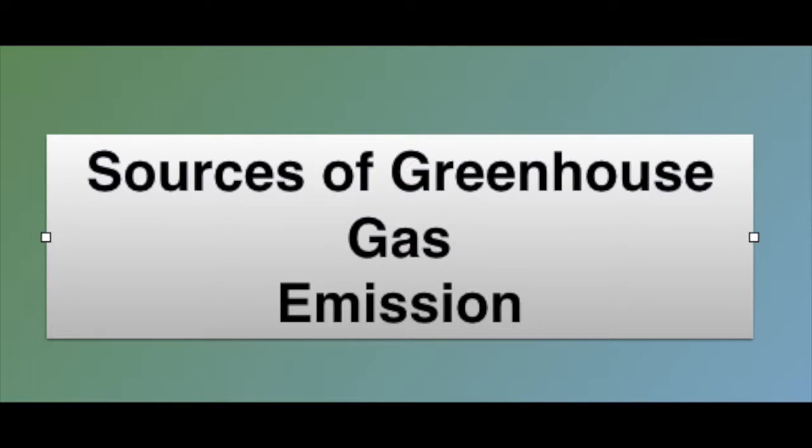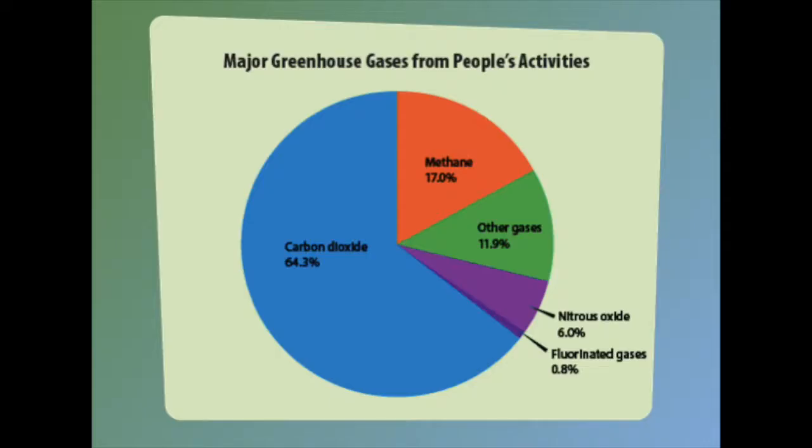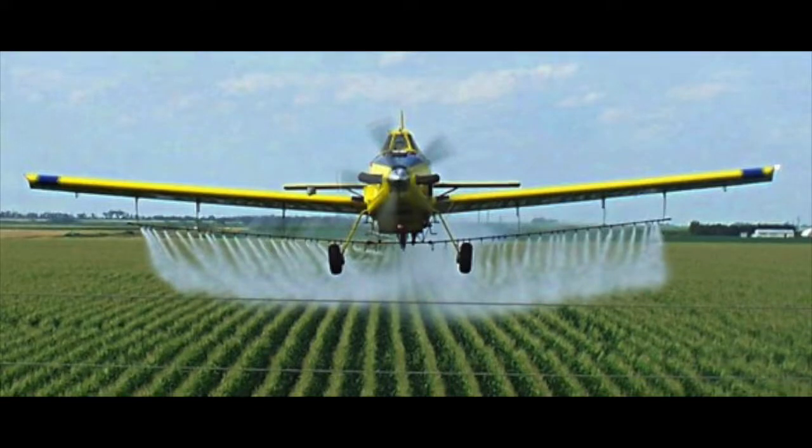Sources of greenhouse gas emissions. The primary sectors are electricity with 29%, transportation with 27%, industry with 21%, the commercial and residential sector with 12%, and the agriculture sector with 9%. From human activities, carbon dioxide is the one that is produced the most. CO2 accounts for 64% of total greenhouse gases.